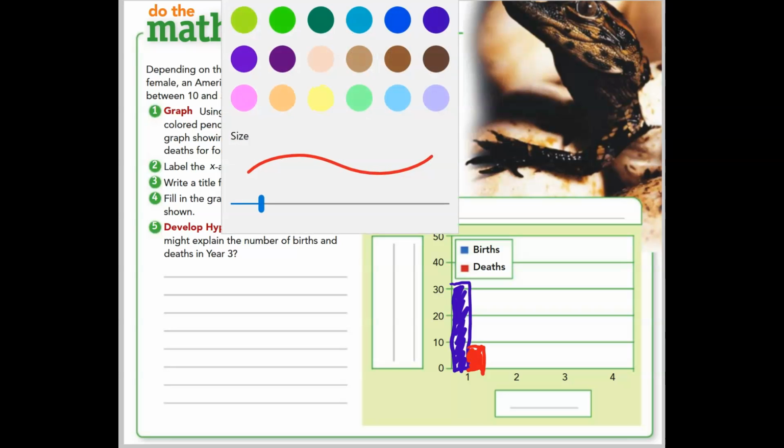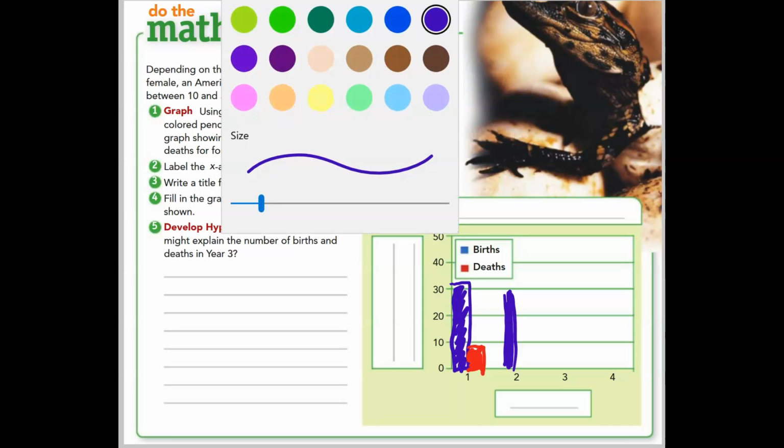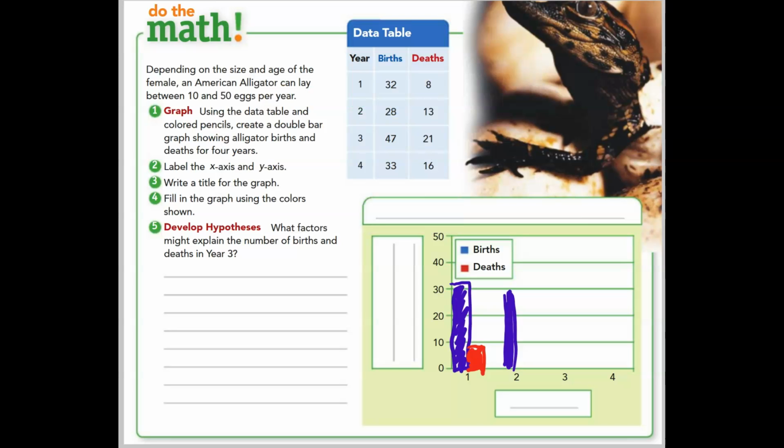We do the same for year 2. Year 2 was 28 births, so it's just below 30. And deaths were 13. So it's almost halfway between 10 and 20.